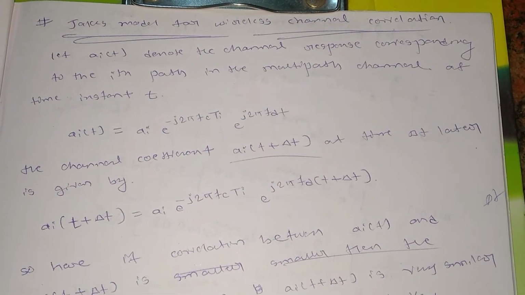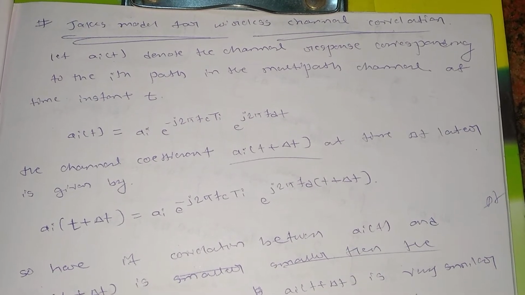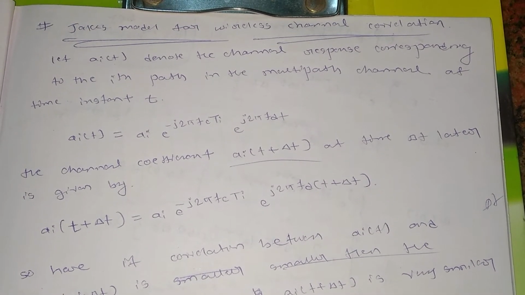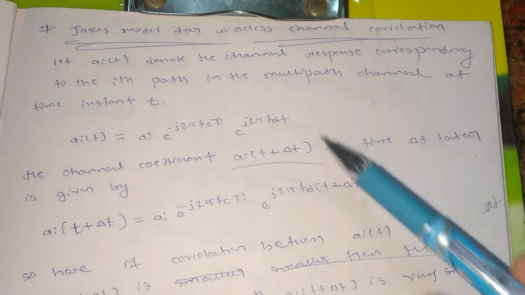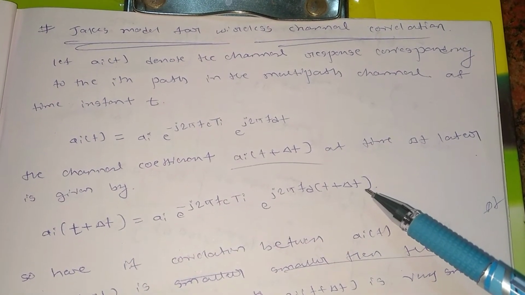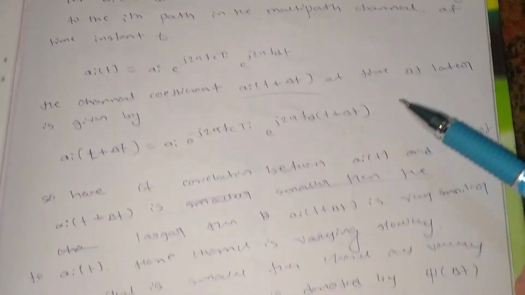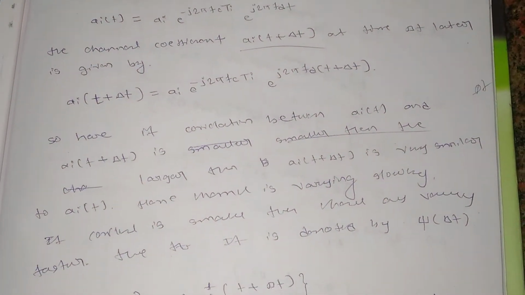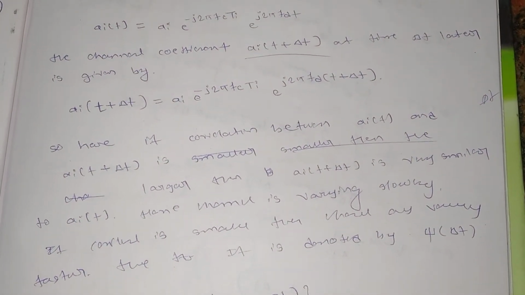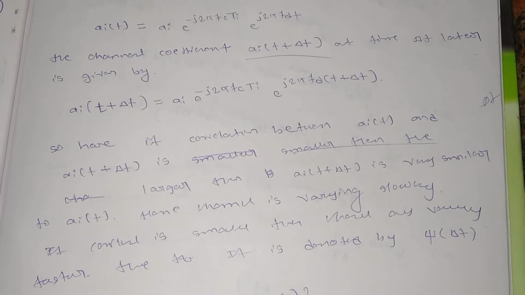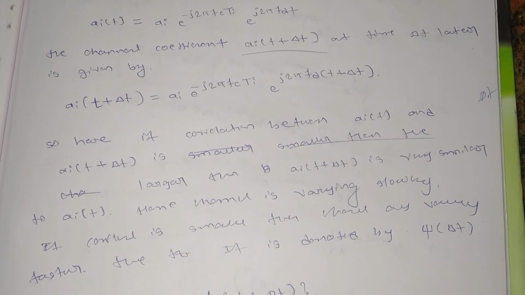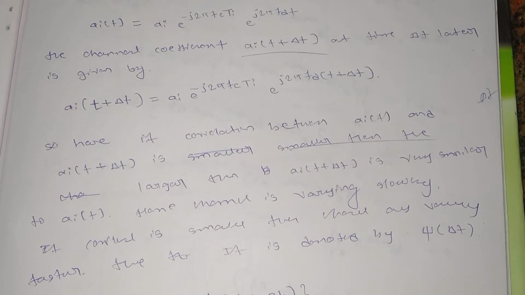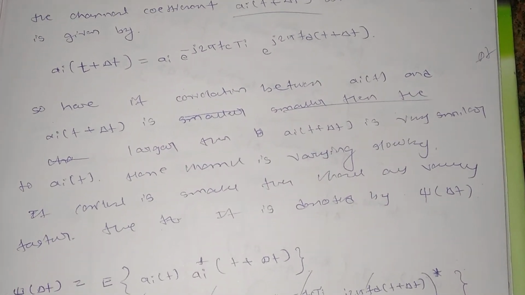a_i(t plus delta t) will be equal to a_i times e to the power j 2 pi fc tau_i, times e to the power j 2 pi fd, where in place of t we write t plus delta t. Next, if a_i(t plus delta t) is very similar to a_i(t), the correlation is large, hence the channel is varying slowly.